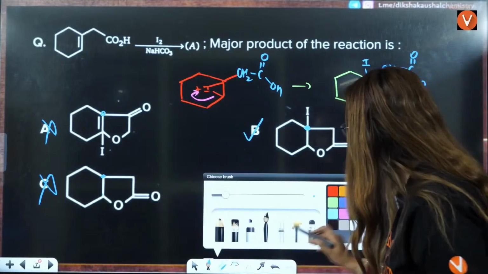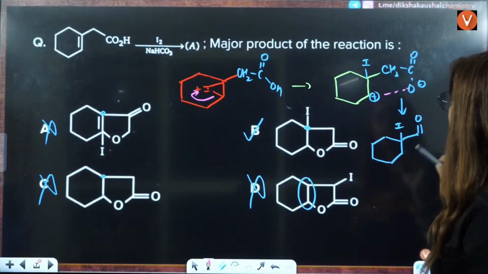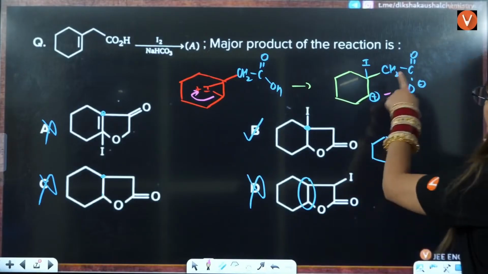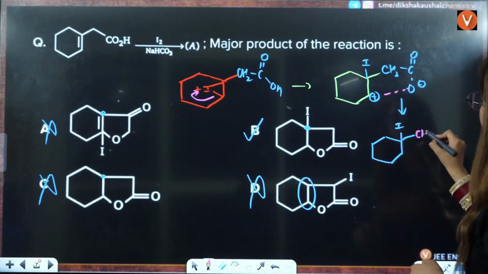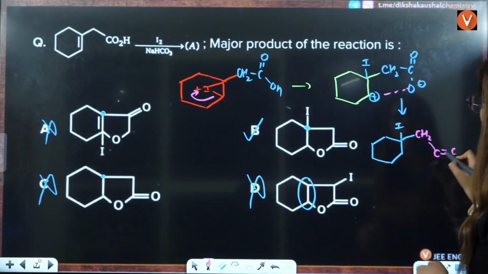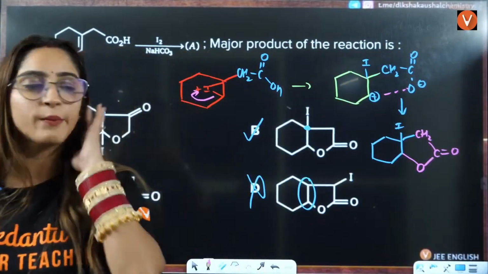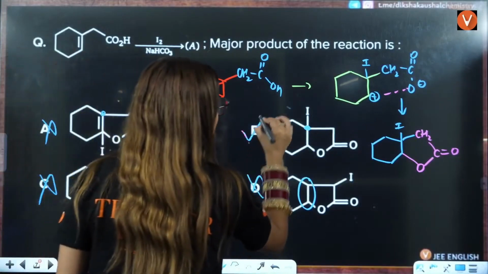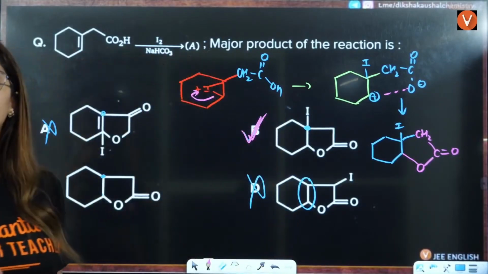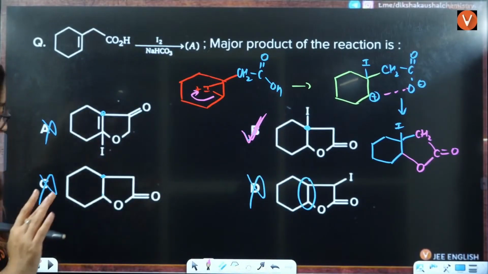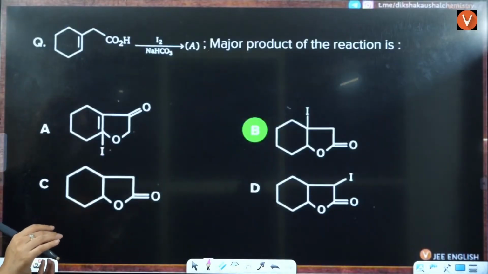These two will join together, right? And you will have one C here, that is CH2, one C double bond O, then one oxygen which is directly linked here. That is nothing but your compound that we have seen in B. So the answer will be B, the correct answer here. Is that clear to everybody? B is the correct answer.